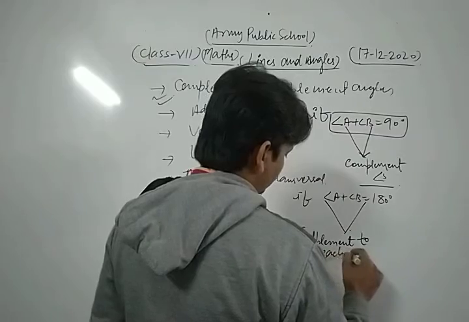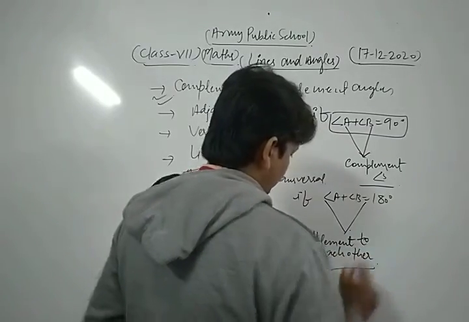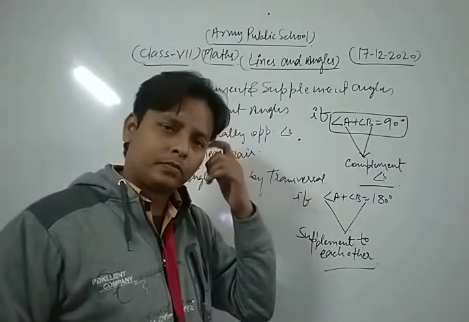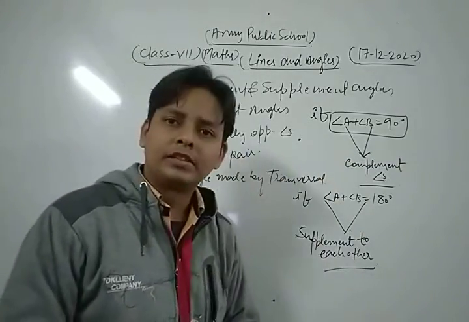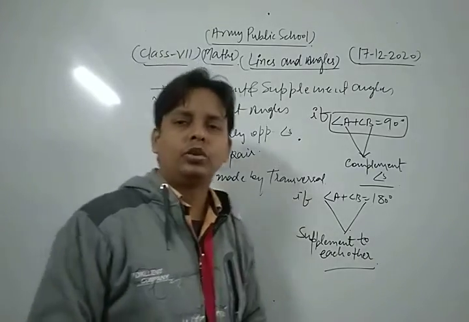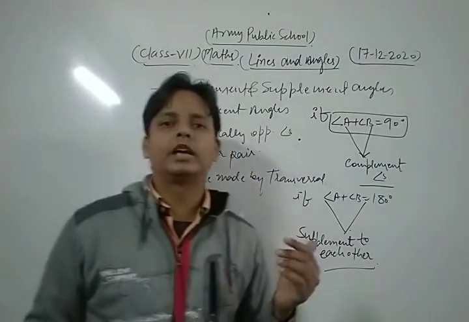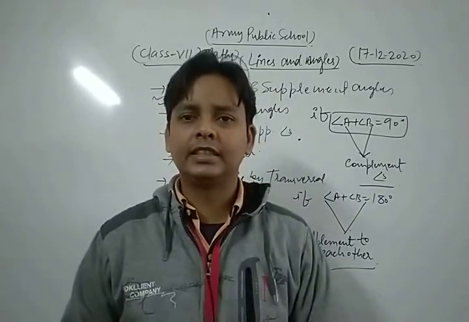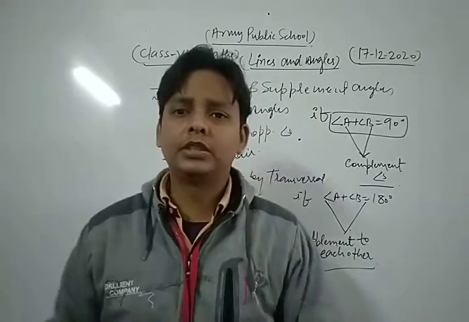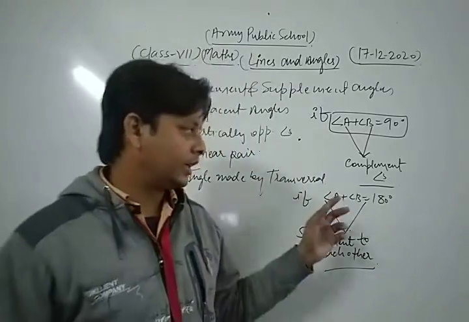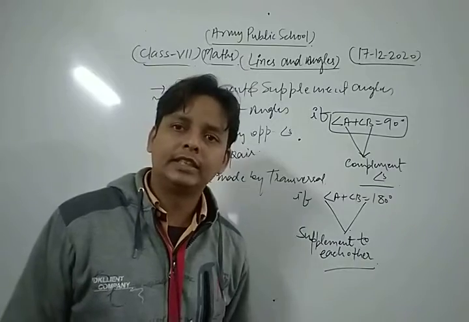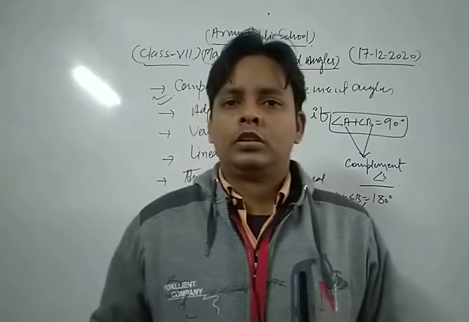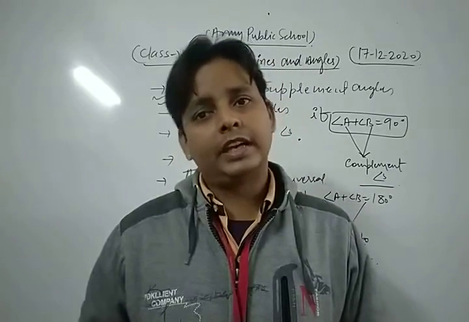So in this way we can say that if the sum of measures of two angles is 90 degrees, then they are complementary to each other. If the sum of measures of two angles is 180 degrees, then they are supplementary to each other. These are the concepts of complementary and supplementary angles.